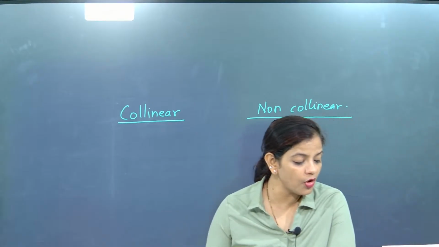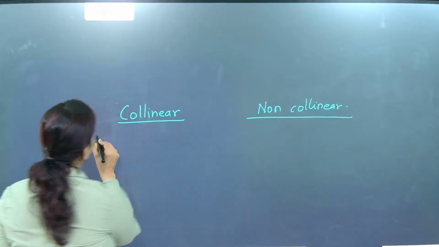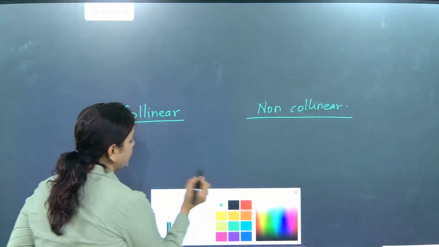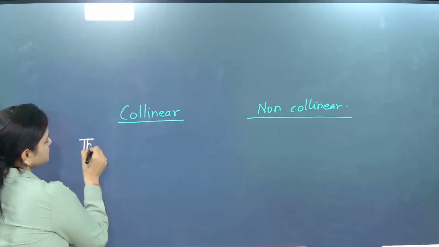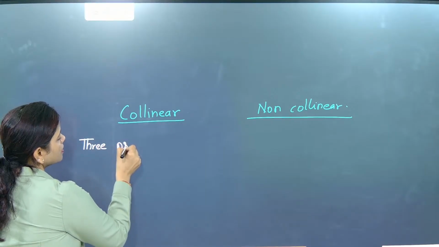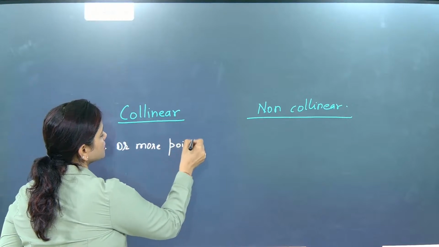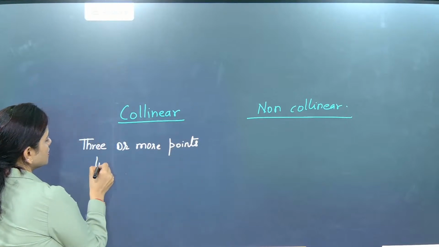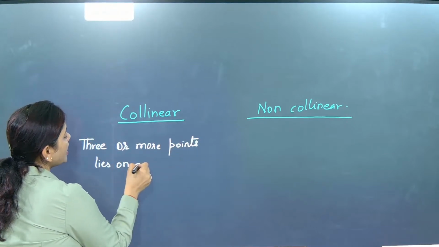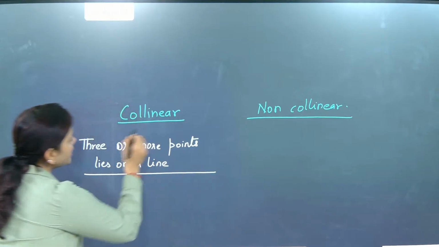Three or more points lie on the same line. Look here. Three or more points. What is the definition of collinear? Three or more points lie on a line, it is considered as collinear.